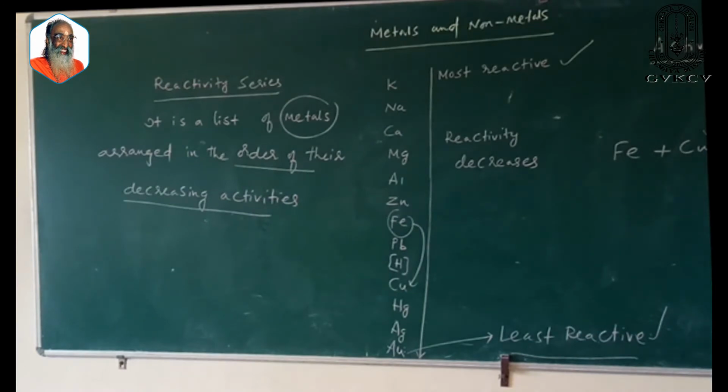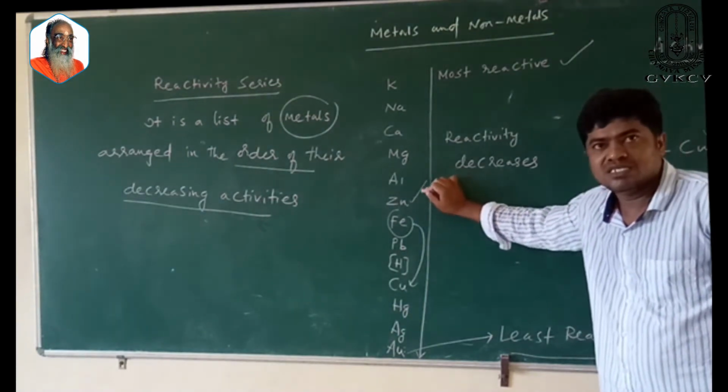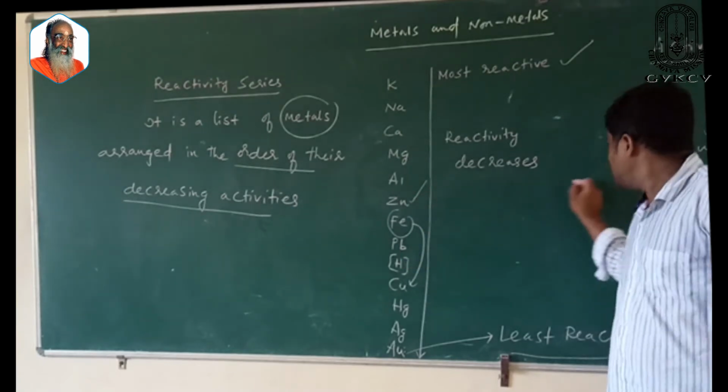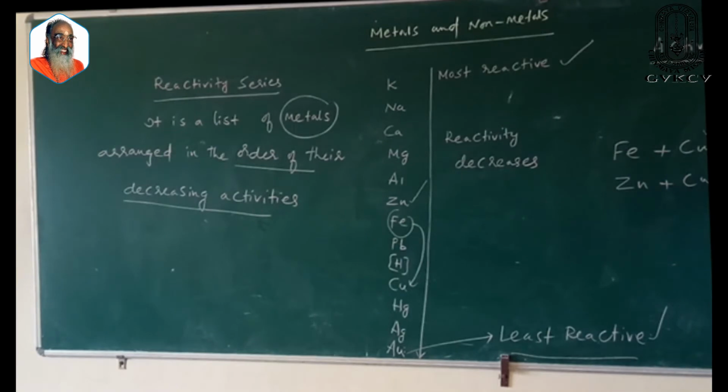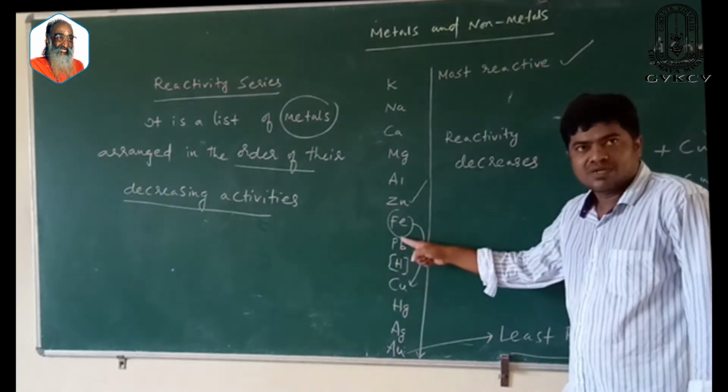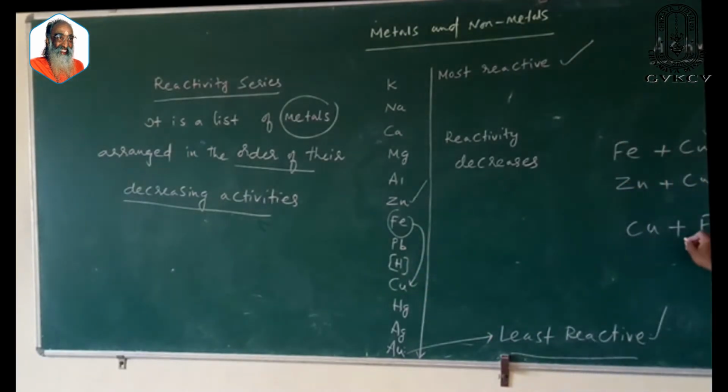And where is zinc placed? Zinc is above copper. So zinc also can displace copper from copper sulfate to give zinc sulfate plus copper. But Cu plus FeSO4, this reaction is not possible. Why? Because the reactivity series itself says the position of copper is below iron. So copper does not react with iron sulfate, but iron reacts with copper sulfate. That is the information given by the reactivity series or activity series. It tells us which metal can displace which metal.